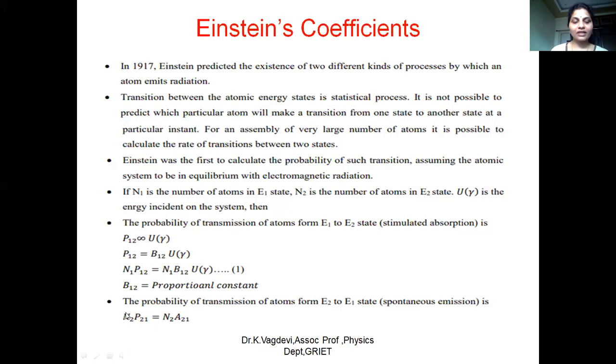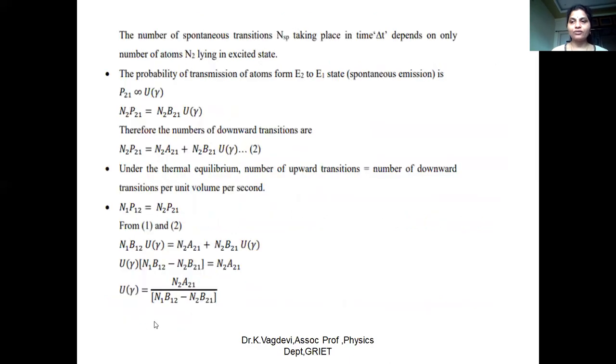So that can be understood as the population in the N2 state and the probability of transition from 2 to 1 state. Since it is a de-excitation process, we consider N2 P21 is equal to N2 A21. And since it is not depending on the incident radiation, we are not taking U nu here. So simply N2 P21 is equal to N2 A21.